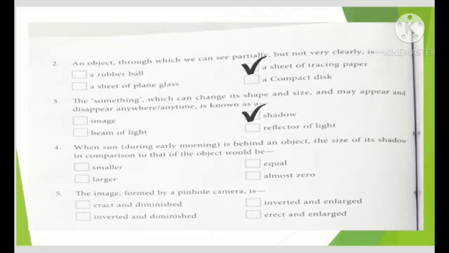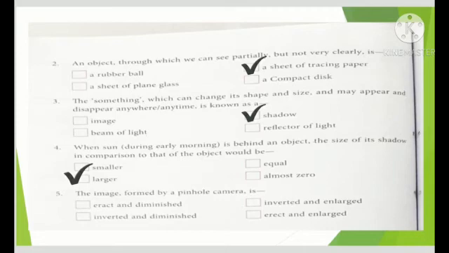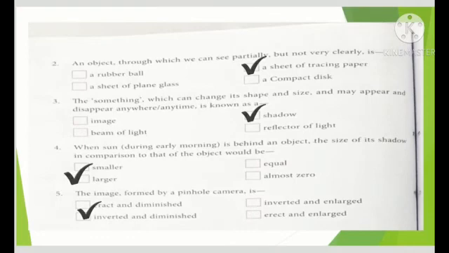Now the next one, something which can change its shape and size and may appear and disappear anywhere anytime, that is known as shadow. Next one, when the sun during early morning is behind an object, the size of its shadow in comparison to that of the object is what? Larger. And the last one, the image formed by a pinhole camera is inverted and diminished.